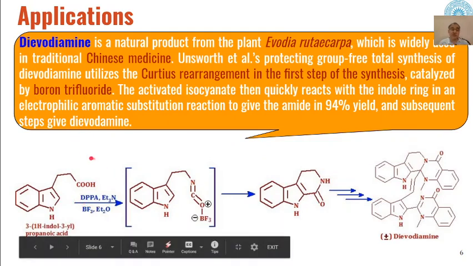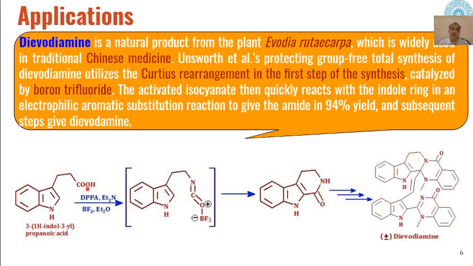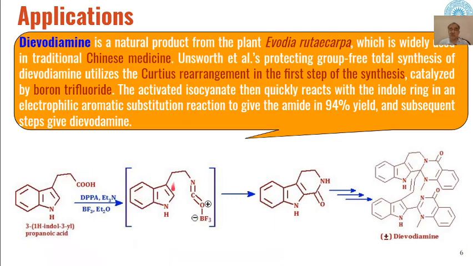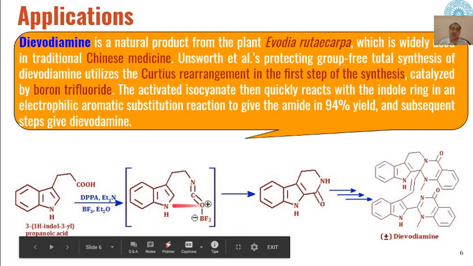So the first step, for example, is this indole propionic acid, when reacted with DPPA and triethylamine, we know that DPPA and triethylamine will transform the carboxylic acid into carboxylic azide, and then this azide on thermal degradation will lead to the formation of isocyanate, and that isocyanate will react with BF3 etherate to give us this